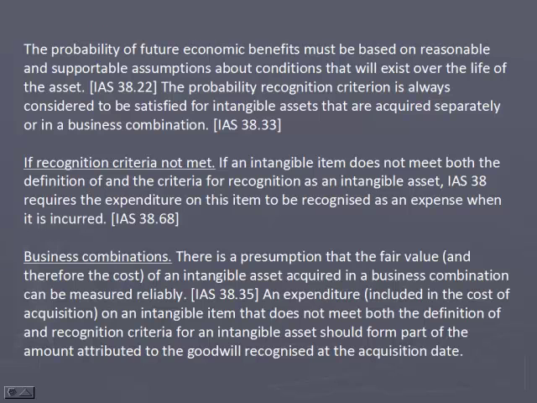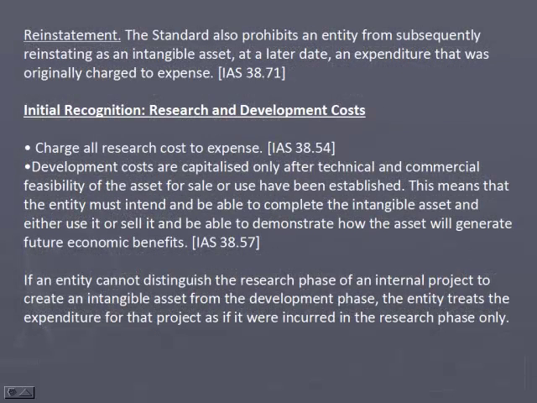Business combinations: there is a presumption that the fair value, and therefore the cost, of an intangible asset acquired in a business combination can be measured reliably. An expenditure included in the cost of acquisition on an intangible item that does not meet both the definition of and recognition criteria for an intangible asset should form part of the amount attributed to the goodwill recognized at the acquisition date. Reinstatement: the standard also prohibits an entity from subsequently reinstating as an intangible asset at a later date an expenditure that was originally charged to expense.